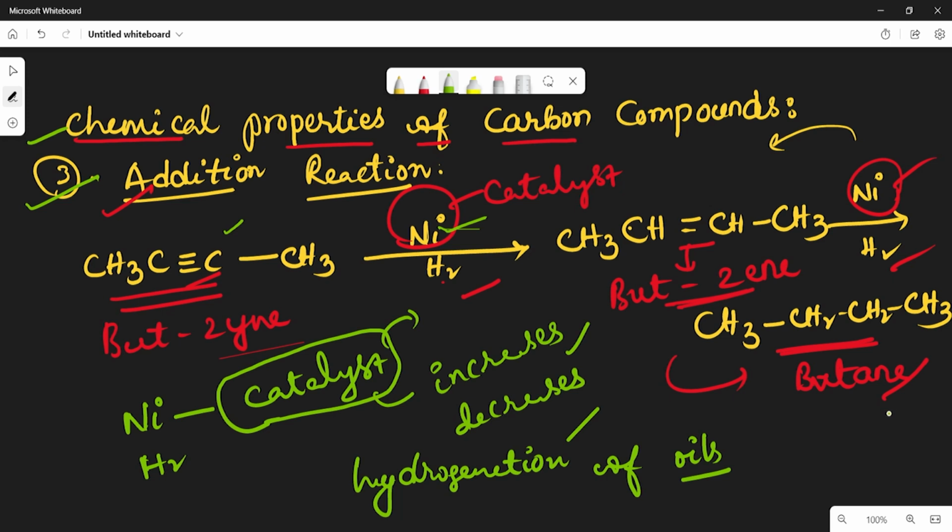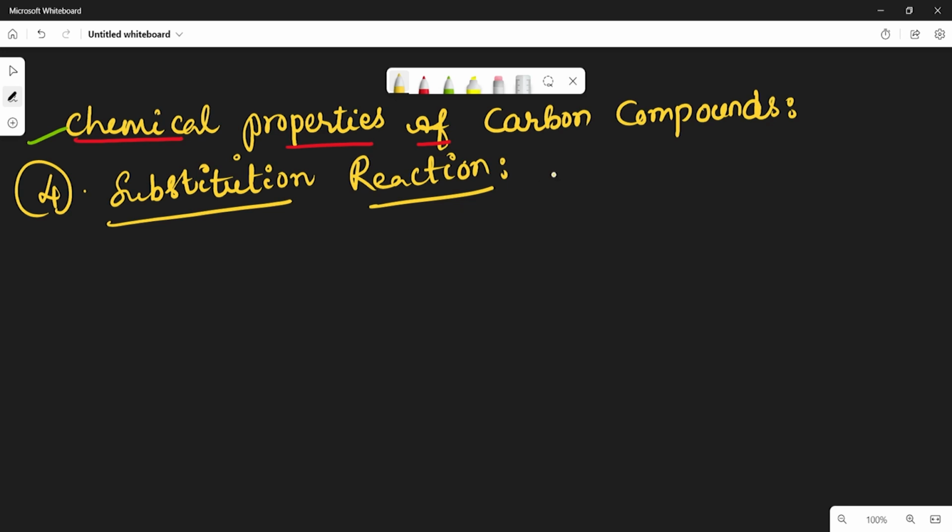And now let us see the fourth one. That is called substitution reaction. So what is the substitution reaction? See, it is a reaction in which an atom or group of atoms in a given compound is replaced by another atom or group of atoms, which means if A plus B gives rise to C plus D, in this any atom may get substituted by another atom.